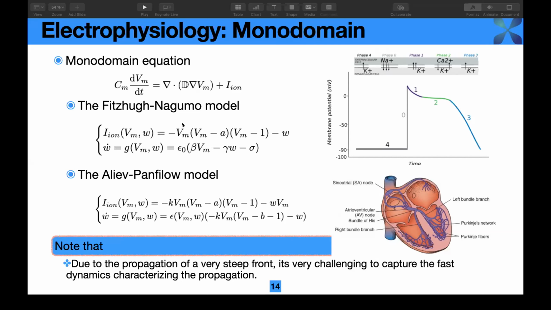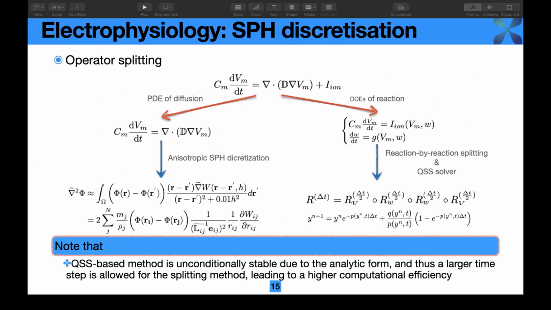And to close the monodomain equation, we have to apply several models for the ionic currents. Here are the two models we are using. We want to note that due to this very steep increase, this problem is very challenging, as it is hard to capture the fast dynamics characterizing the propagation. So this is our solution. We introduce operator splitting to split the equation into one diffusion operator and two ODEs of reaction.